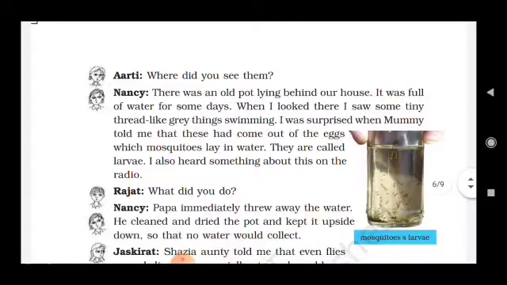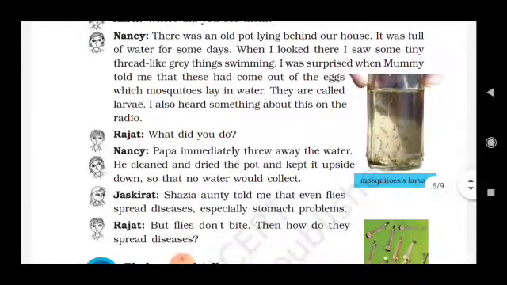Nancy, there was an old pot lying behind our house. It was full of water for some days. When I looked there, I saw some tiny thread-like grey things swimming. I was surprised when Mummy told me that these had come out of the eggs which mosquitoes laid in water. They are called larvae. I also heard something about this on the radio. So this is the picture of mosquito larvae.